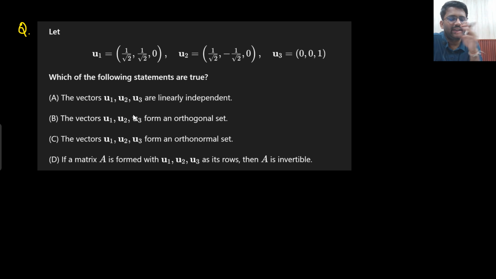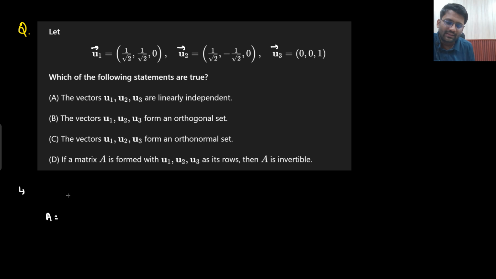Let's solve this question. U1, U2, U3, 3 vectors are given. These are the vectors. You need to find out which of them are true. What do you mean by linearly independent? Have we seen this kind of concept before? If I need to prove whether these 3 vectors are linearly independent or not, what will I do? I will frame a matrix.